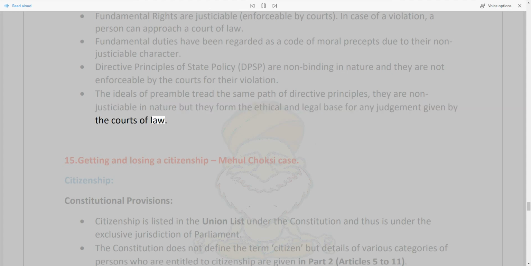15. Getting and losing a citizenship, Mehul Choksi case. Citizenship. Constitutional provisions. Citizenship is listed in the Union list under the Constitution and thus is under the exclusive jurisdiction of Parliament. The Constitution does not define the term citizen, but details of various categories of persons who are entitled to citizenship are given in Part 2, Articles 5 to 11.